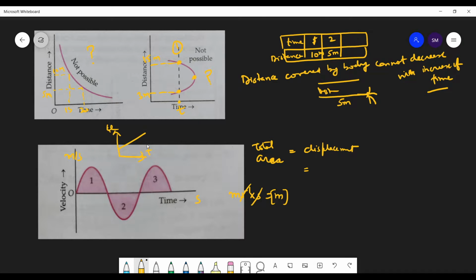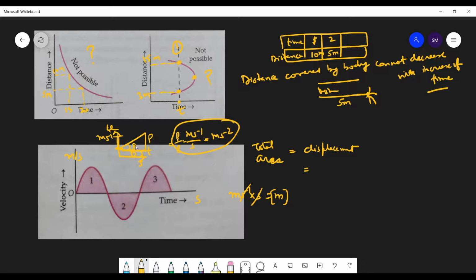The slope of a velocity time graph is acceleration, meter per second divided by second. To find the slope, tan theta, and tan theta is perpendicular upon base. The perpendicular unit will be meter per second, the base unit will be second. So perpendicular upon base, that's tan theta, that is slope. So the units are meter per second square.